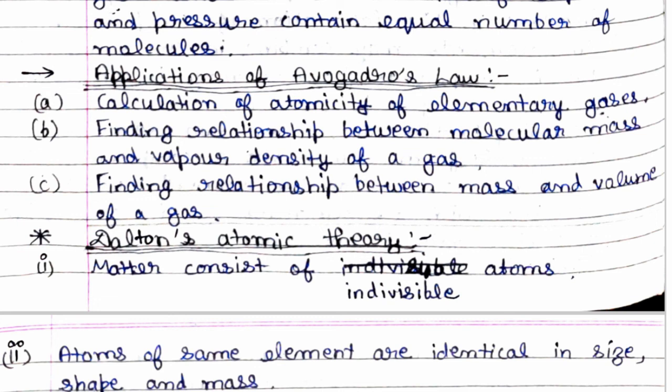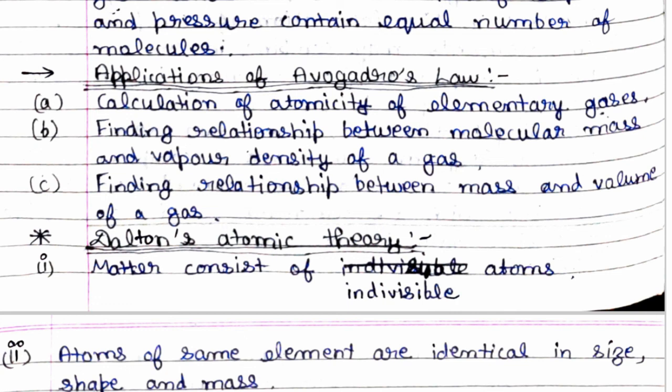Third, finding the relationship between mass and volume of a gas. So these are its applications. Avogadro's law is used in these three.